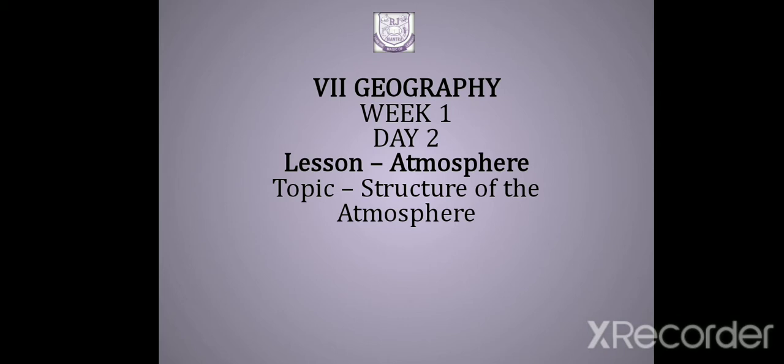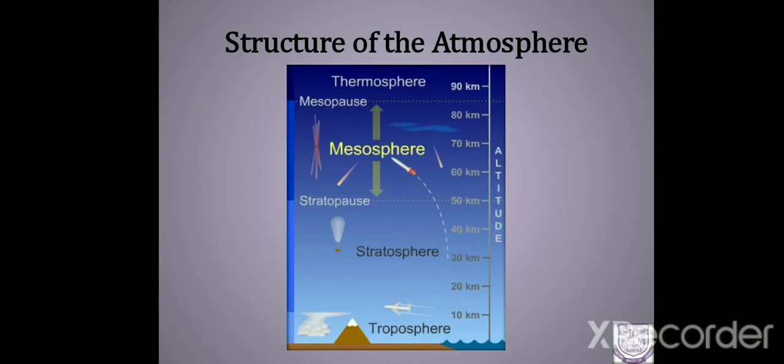Today let us move on to the next topic. We know that atmosphere is of layers right from the earth's surface. So today we are going to see the layers of atmosphere, otherwise known as structure of atmosphere. There are 5 distinct layers of atmosphere. Here it has been denoted in this figure. There is no clear boundary separating one layer from another. Each layer is uniquely identifiable because of its characteristics. They have unique characteristics.